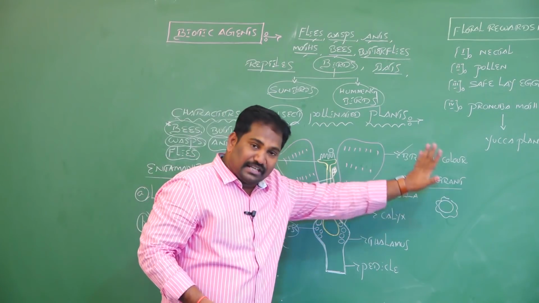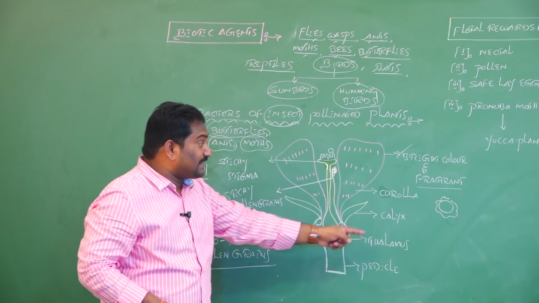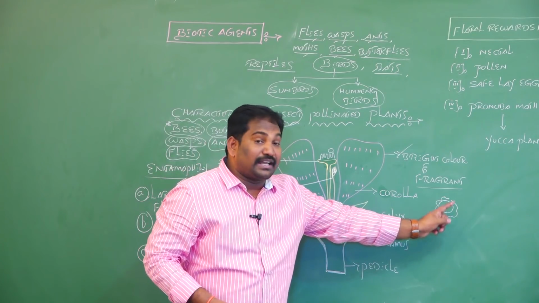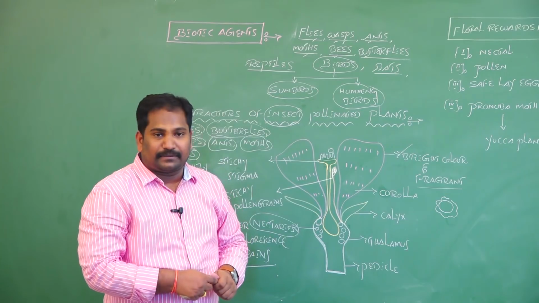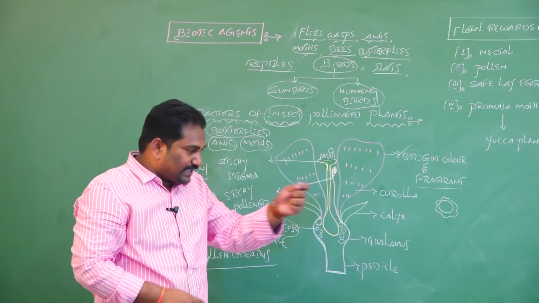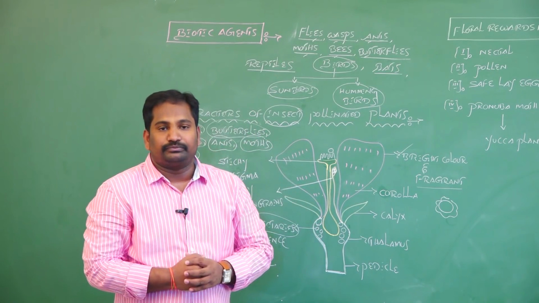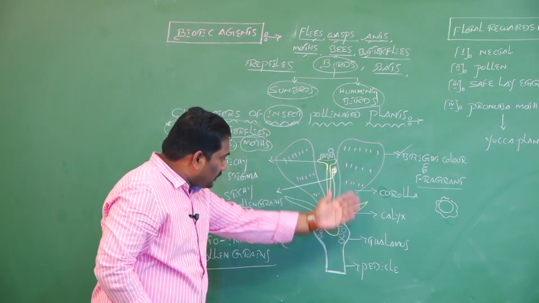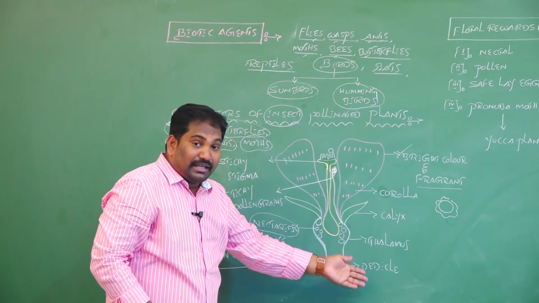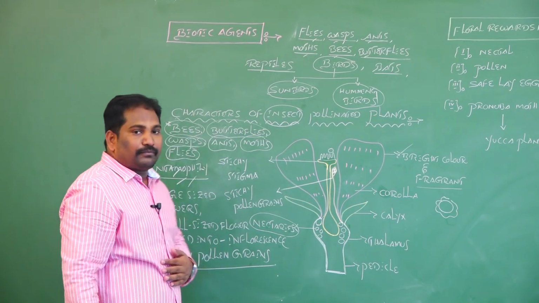And fragrance is produced. Pollen grains in insect pollinated plants are sticky in nature for attachment to the body of insects. And the stigma is also sticky in nature to receive the pollen grains from insects. These are the characteristic features exhibited by insect pollinated plants or entomophilous plants.